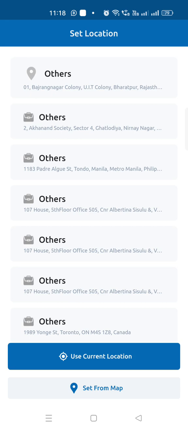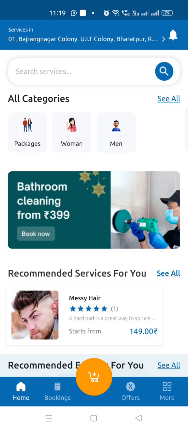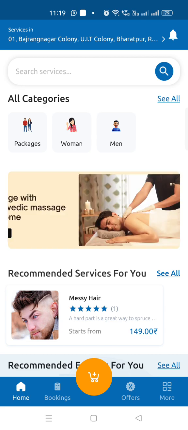Now it has a lot of addresses. I can either choose from these or I can also choose my live location. Right now I am going to choose the first address. Okay, and that is how your app will look. Now you can see all the categories on the top and you can easily choose services inside them.